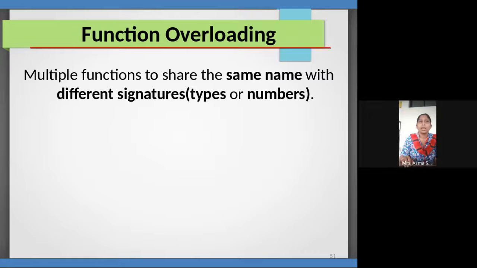Function overloading is a very important concept in the C++ language, because we are able to create multiple functions with the same name. That concept occurs with the help of overloading of a function. The important thing is the same name with different signatures. Different signatures depend on the types and the number of parameters.